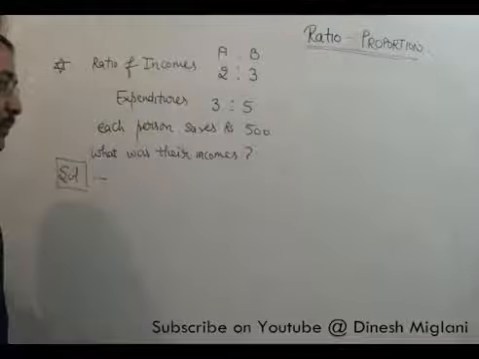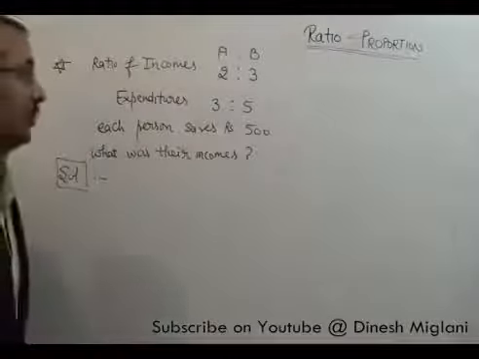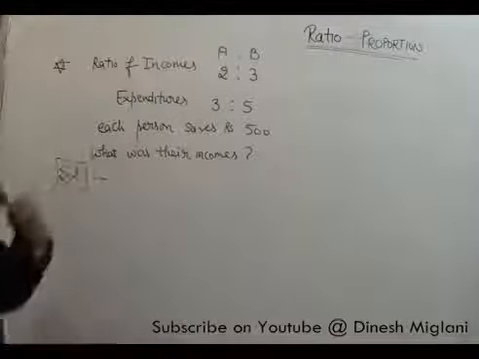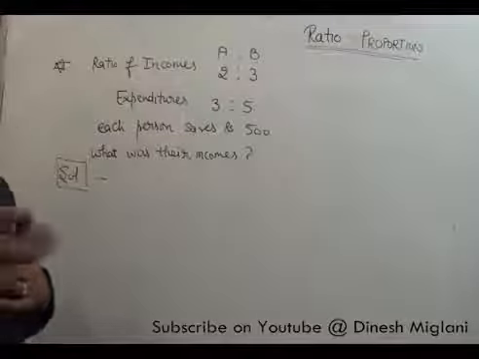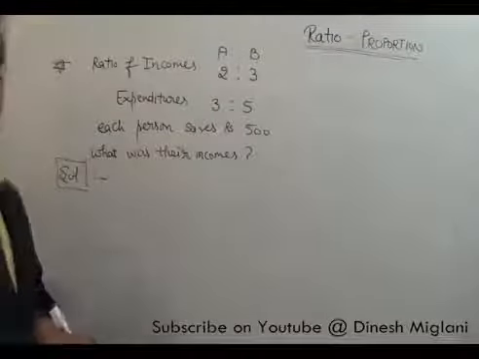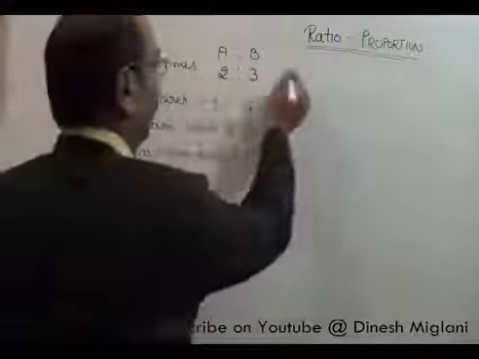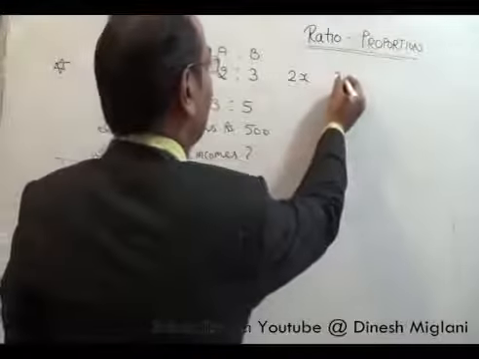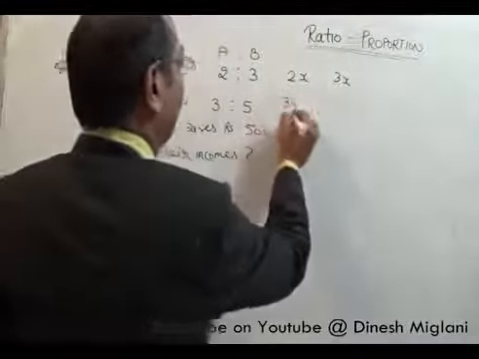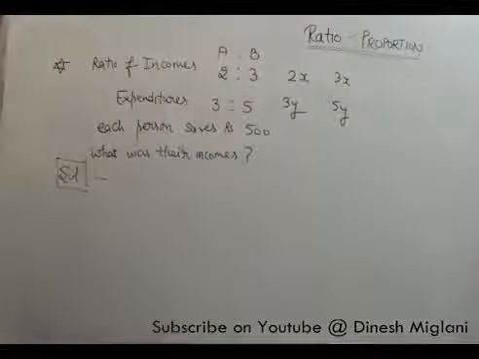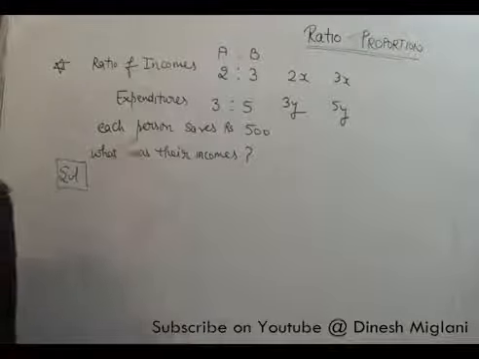Now, what is the point that I want to explain to you in this question? Suppose two different ratios are given, incomes and expenditure. When I assume the absolute values, we have to take the variable to be different, constant to be different. This is 2x and this is 3x. Here I will take 3y and 5y. I cannot take both in x. If the first thing I am taking in x, the second I have to take in y.